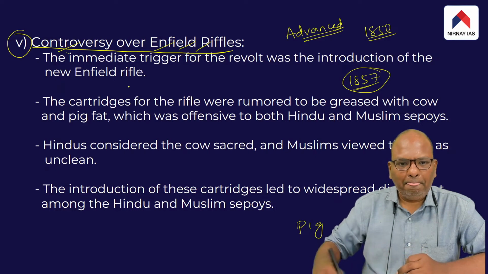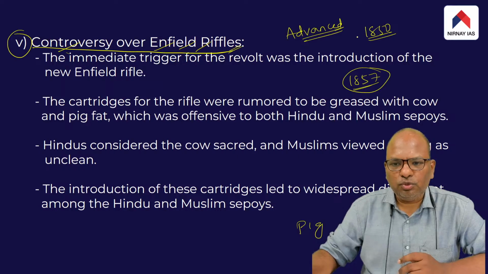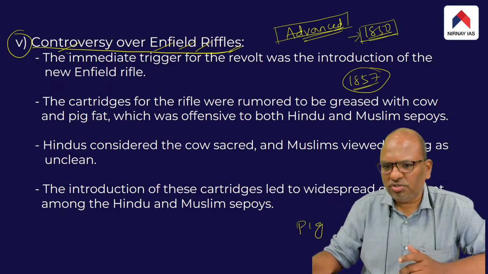Let me repeat. Enfield rifles were introduced in the British Indian Army in 1850, and these were the advanced rifles of those days.